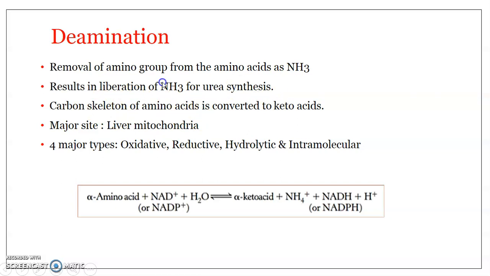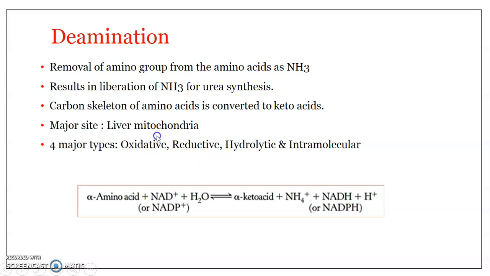Okay, so we can see that the amino acid undergoes deamination, and the output is the release of free ammonia plus the formation of corresponding keto acids, or we can say hydroxy acids. In vertebrates, the major site of deamination is the liver mitochondria. In some cases, even the kidney becomes a site for deamination.